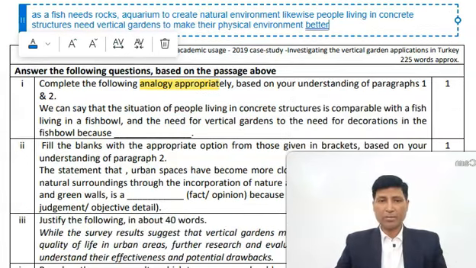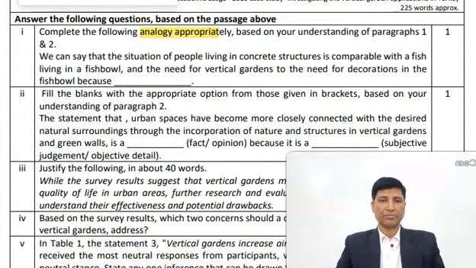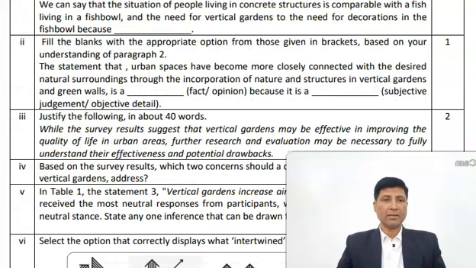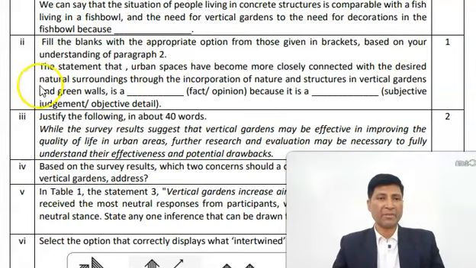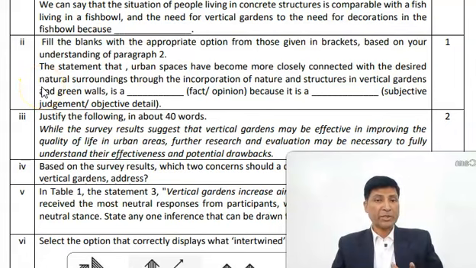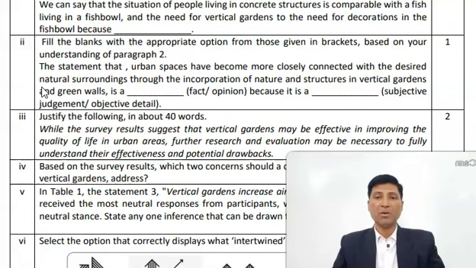Now let us look at question number 2. Question number 2 is asking, fill in the blanks with the appropriate option from those given in brackets based on your understanding of paragraph number 2. If you remember paragraph number 2, it is talking about purposes of vertical gardening. And here one statement has already been given. Look at this statement. The statement that urban spaces have become more closely connected with the desired natural surroundings through the incorporation of nature and structures in vertical gardens and green walls is a what?